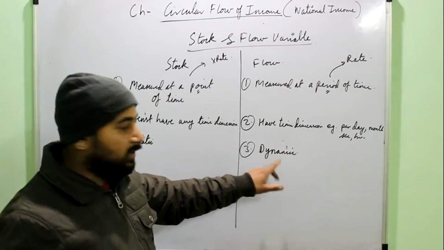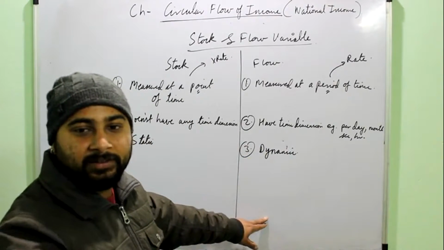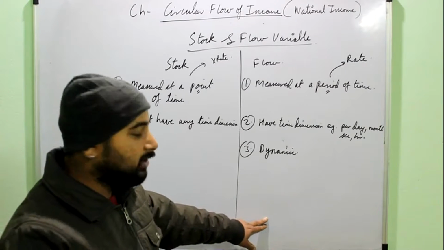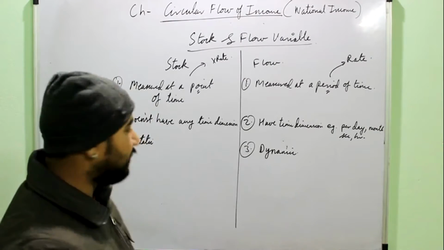It may change. Like maybe the income is 10,000 per month right now, but maybe after 1 month it may be say 12,000 per month or maybe 8,000 per month. So this is meant by the dynamic concept.